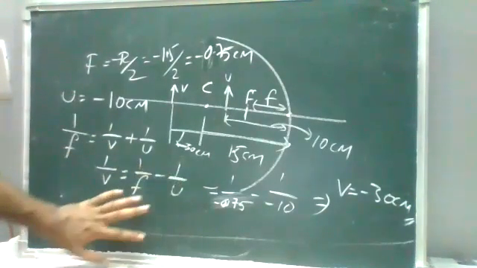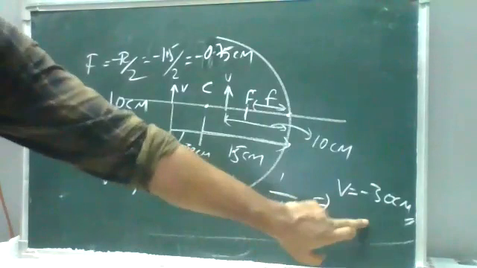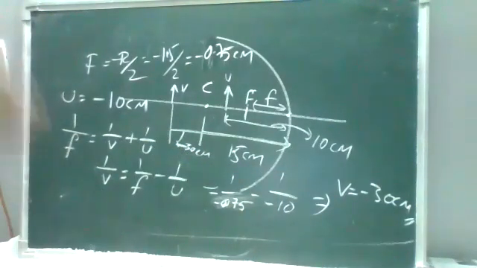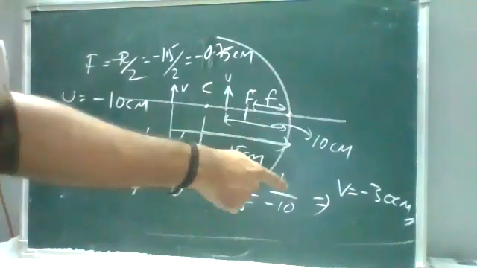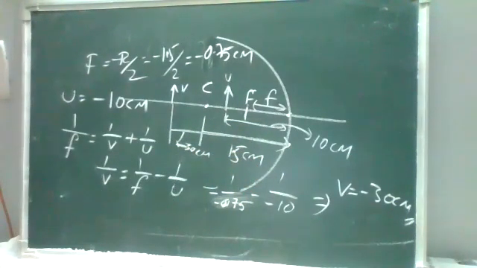Okay, I have only substituted the values. You just solve it and note the value. If it doesn't come, please let me know, we'll do it. Okay, now we need to find the magnification. So after finding the image distance, I need to find the magnification.